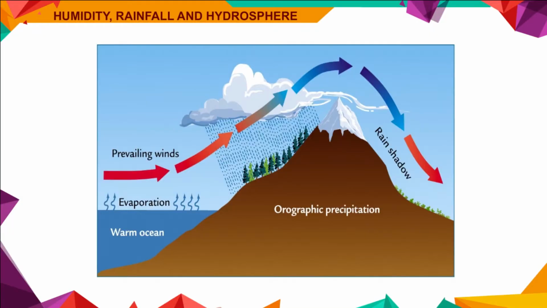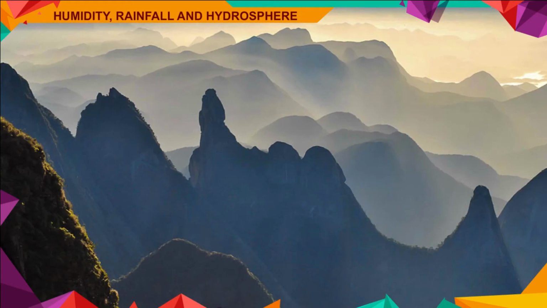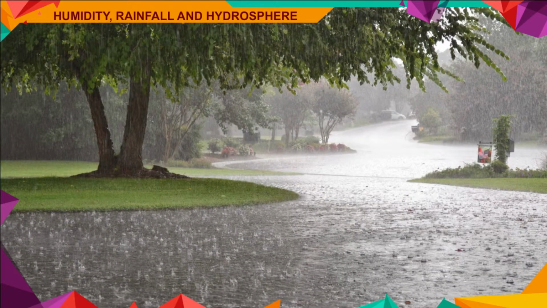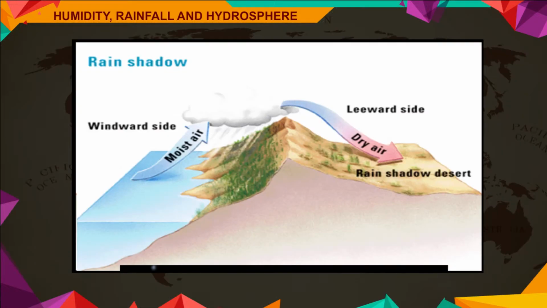Relief rainfall. It occurs when relief features such as mountains come in the path of moist winds. Then the wind is forced to rise up the mountain. The rising wind starts cooling and condensation takes place, which results in the formation of clouds. These clouds then bring rainfall largely on the windward side. But when the wind descends on the leeward side, it gets dry and causes no rainfall.